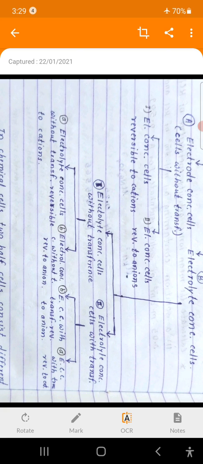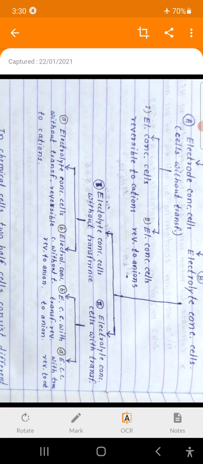If we consider the total net cell reaction, which is the sum of oxidation and reduction processes at anode and cathode, which is the redox reaction taking place in the cell during operation, then if the net cell reaction involves transfer of cations, that cell is known as a cell reversible to cations.